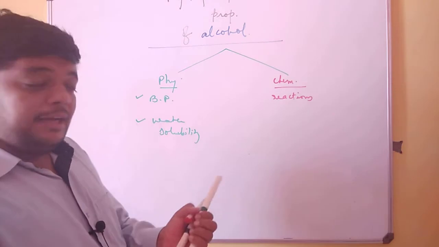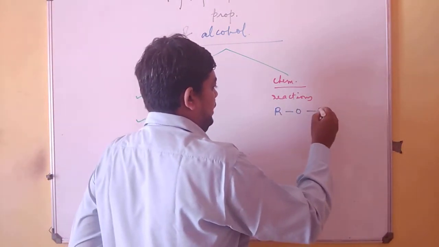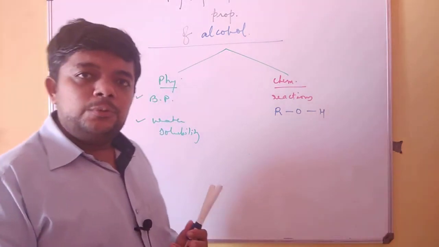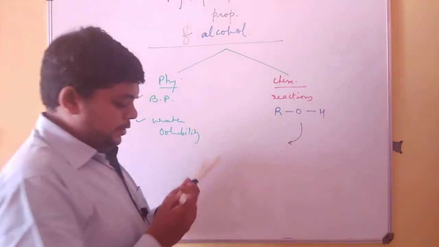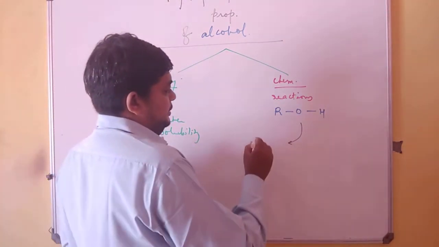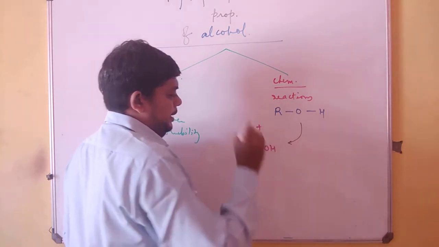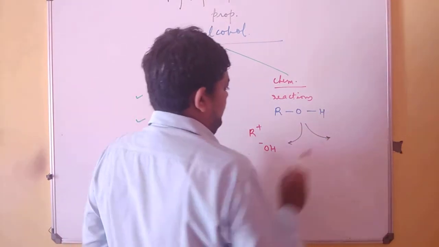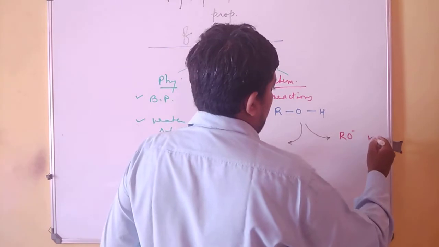Whenever we say the reactions that take place in alcohol, it is ROH, and this ROH can be dissociated in two different ways. One way to break it is R+ and OH-, and the other way to break it is RO- and H+.